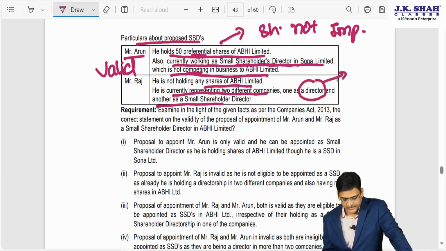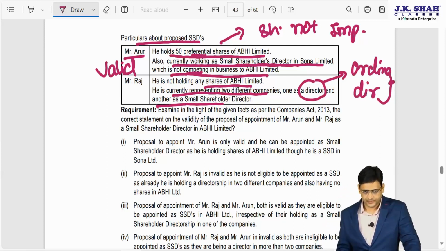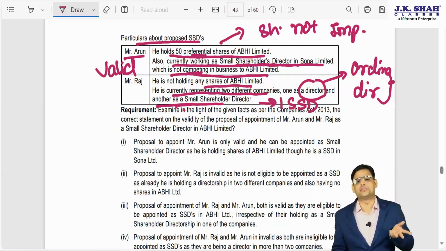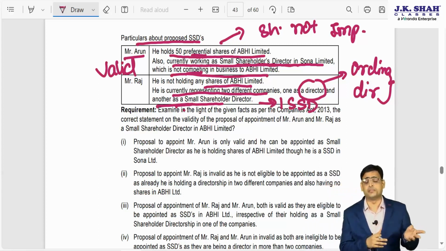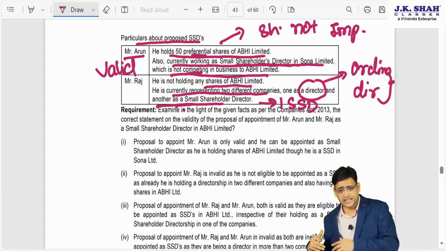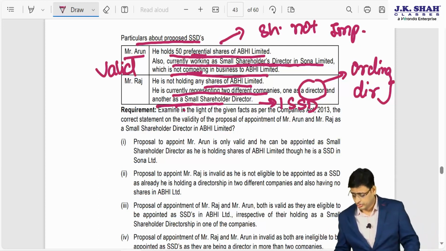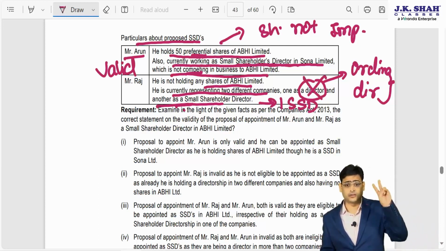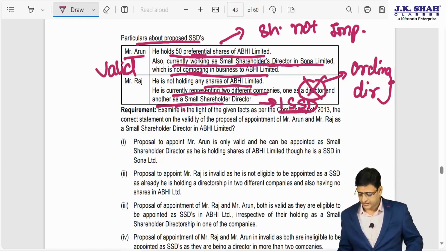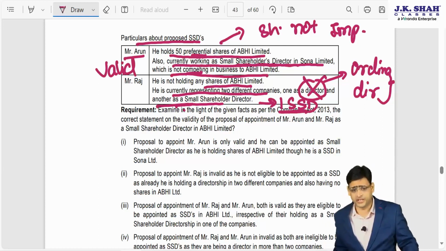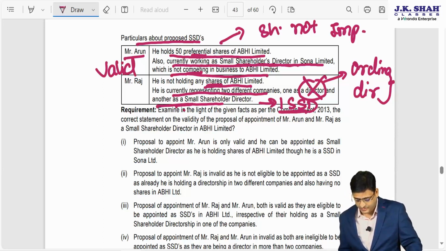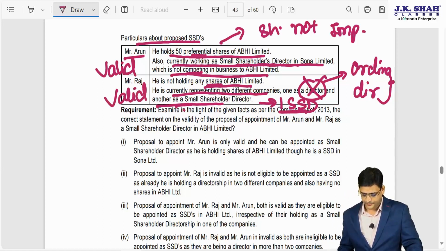In the first company he is just a director, ordinary director, not SSD. So anyway he can become this, does not make any difference. And he is SSD in one company only. So you can become SSD in two companies. Currently he is a director in two companies, but in one company he is an SSD and in another company he is an ordinary director. So this will not be taken into consideration right now for that two calculation. So he is a small shareholder director only in one company, so he can become one in a second company, that is this company. So this appointment is also valid.